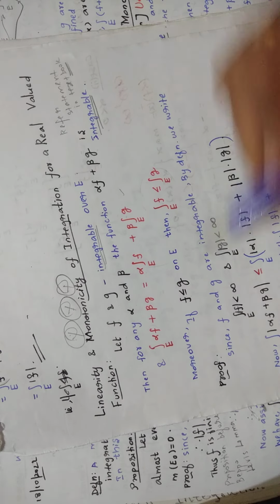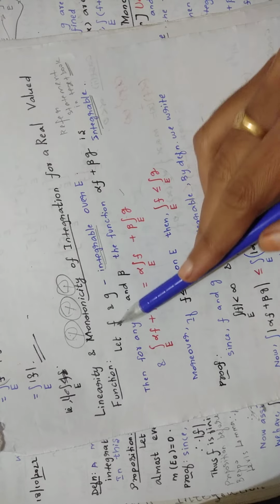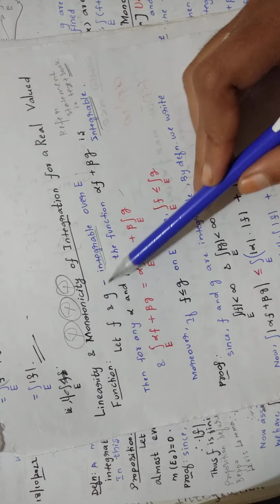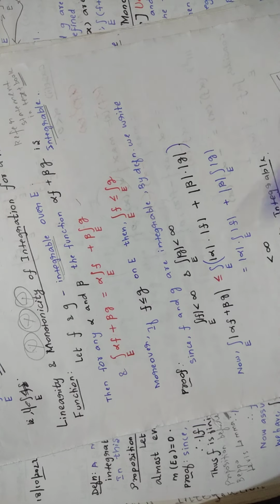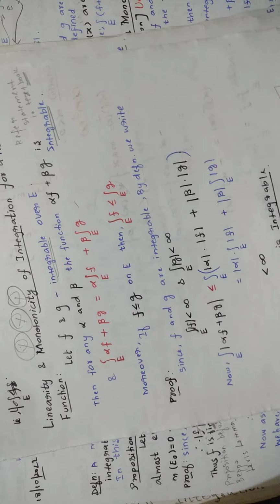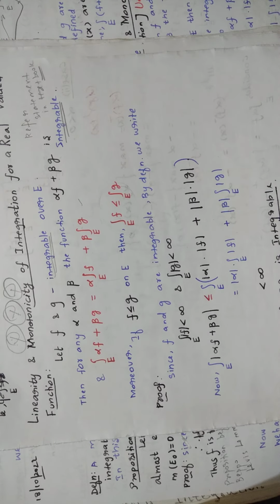Moreover, if f is less than or equal to g, meaning this function is less than or equal to this function, then this inequality holds. That is what we have to prove. So let's see the proof. First, you are going to prove that alpha f plus beta g is integrable. Let's see the procedure to prove that.